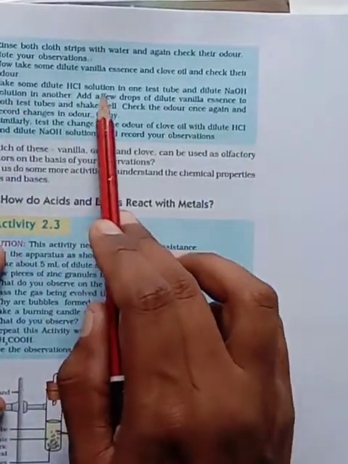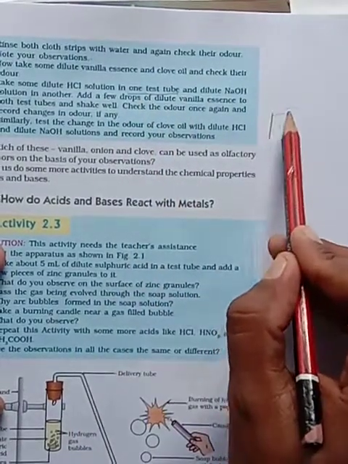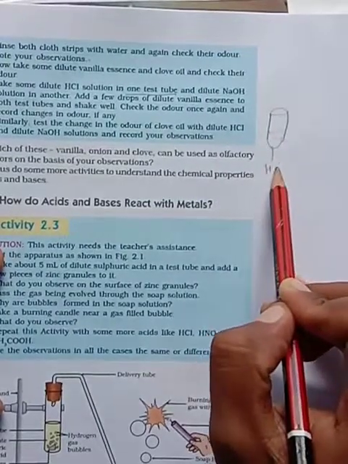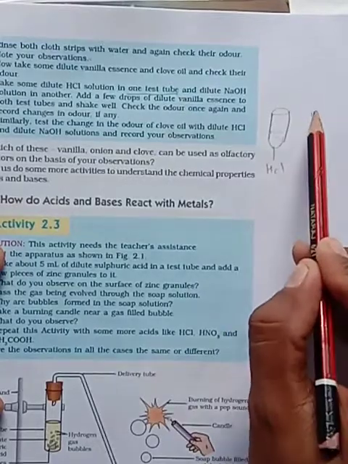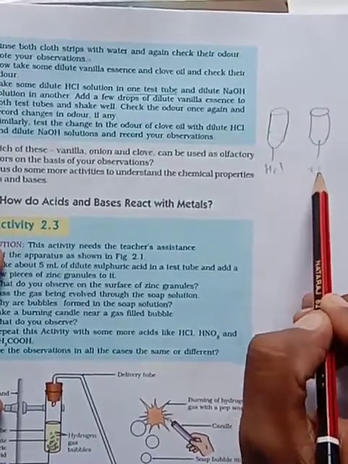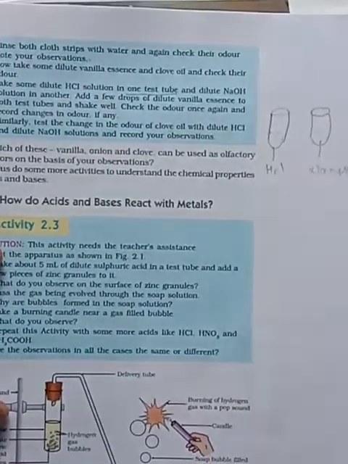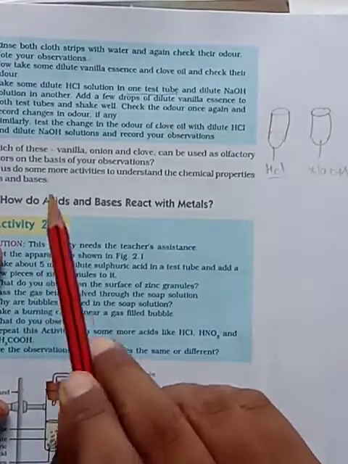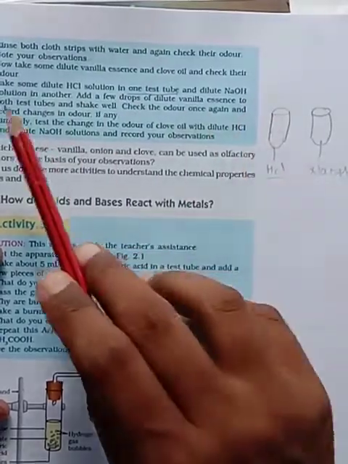Take some dilute HCl solution in one test tube, and a dilute NaOH solution in another. Dilute means it contains a maximum amount of water and a minimum amount of the acid. Add a few drops of dilute vanilla essence to both the test tubes.